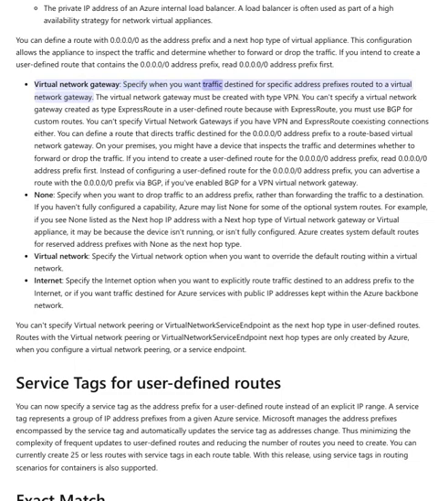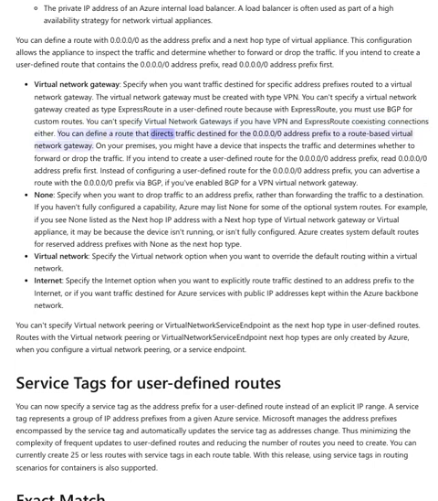Virtual Network Gateway. Specify when you want traffic destined for specific address prefixes routed to a virtual network gateway. The virtual network gateway must be created with type VPN. You can't specify a virtual network gateway created as type ExpressRoute in a user-defined route because with ExpressRoute, you must use BGP for custom routes. You can't specify virtual network gateways if you have VPN and ExpressRoute coexisting connections either.